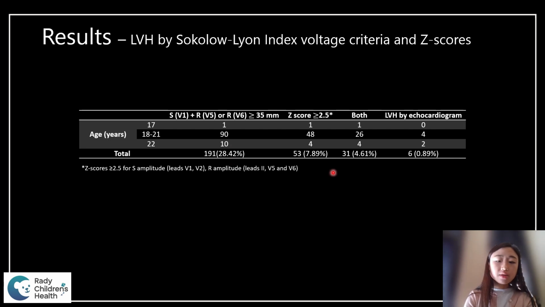On the other hand, based on the Z-score, if we just utilize a Z-score greater than 2.5, there were 53 patients, which consisted of only about 8% of the total patients. If we were to use both, there were less than 5, only 4.6% of patients. And of those, less than 0.1% of patients actually had LVH. So again, if we were to use only one criterion, it may not be as sensitive. However, if we utilize both, it could be a more sensitive screening tool.